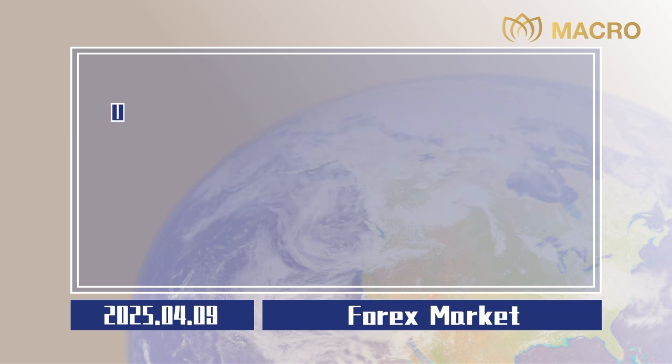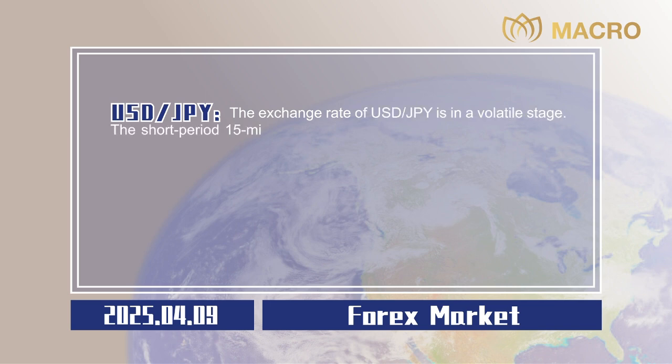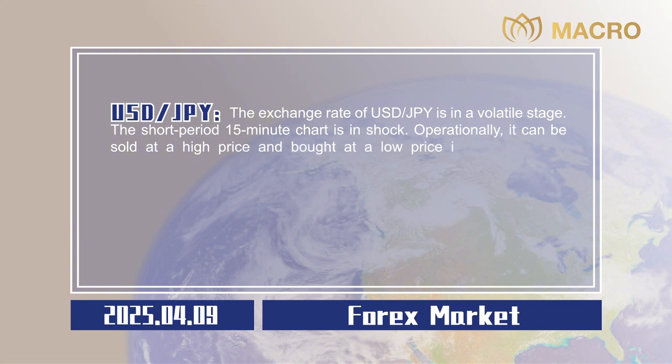US dollar to Japanese yen. The exchange rate of US dollar to Japanese yen is in a volatile stage. The short-term 15-minute chart is in shock. Operationally, it can be sold at a high price and bought at a low price in the interval of 144.56 to 145.46.